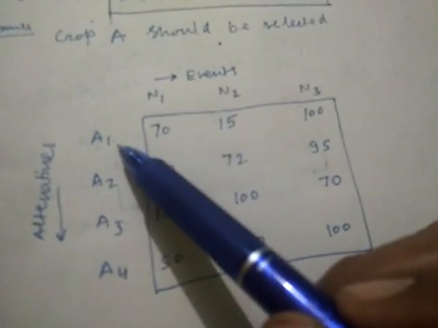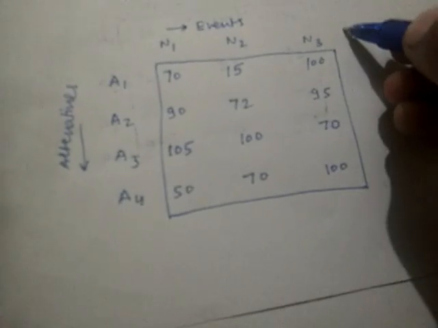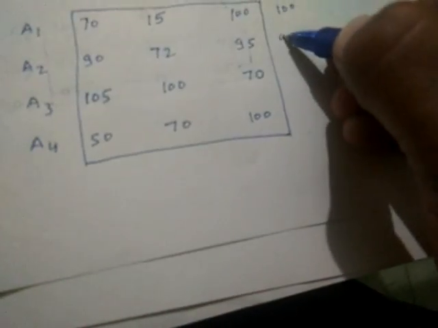Now what we will do, corresponding to each course of action we will write the maximum payoff. So here the maximum payoff is 100. Here the maximum payoff is 95. Here the maximum payoff is 105. Here the maximum payoff is 100.